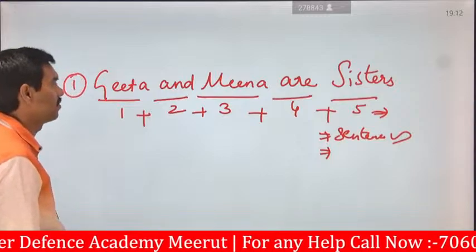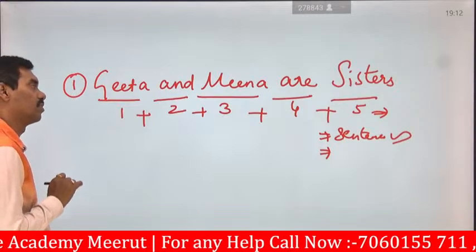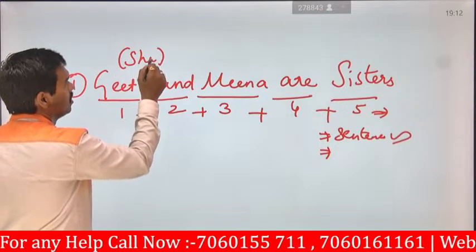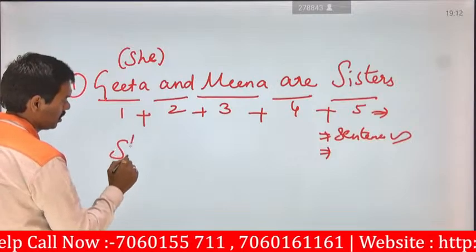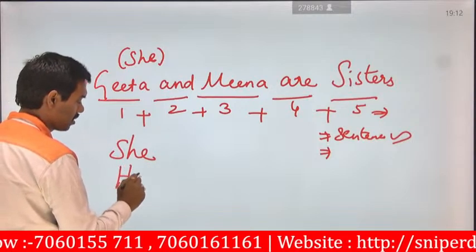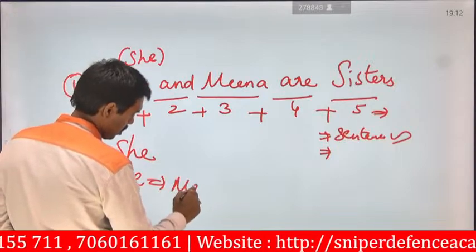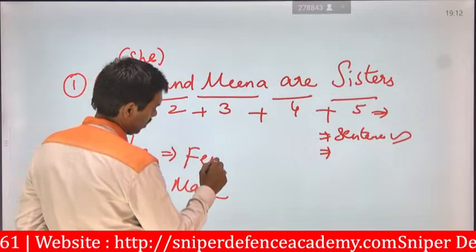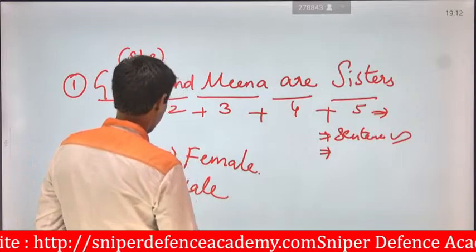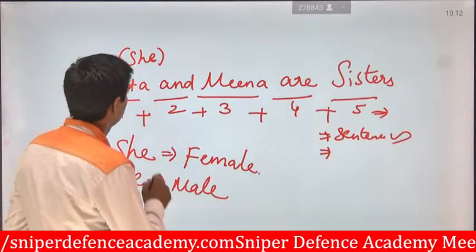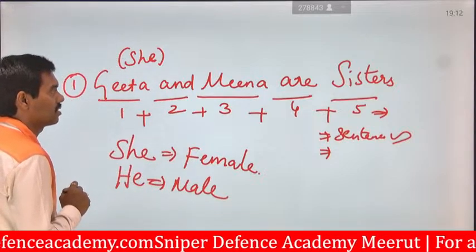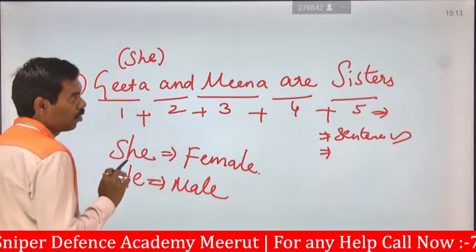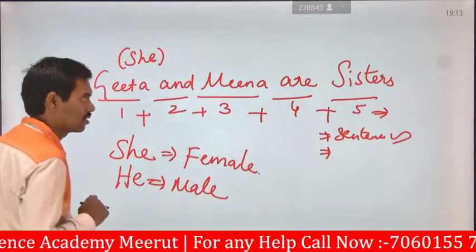Number 2, we have to identify here that both names are available, Geeta and Meena. Both are ladki. It will be represented in terms of she. Female means it will be represented in terms of she. Male means it will be represented in terms of he. So you should remember all these things from the beginning. She means female. He means male. So here she has been given 2 times. The girl name is Geeta, one girl is Geeta, number 2 is Meena. So both are sisters. Everybody knows that both are sisters.